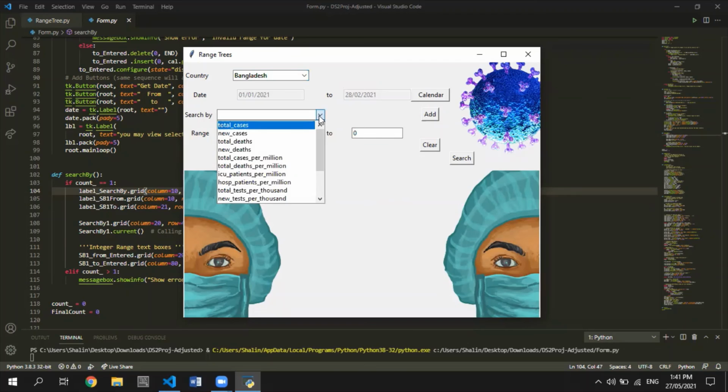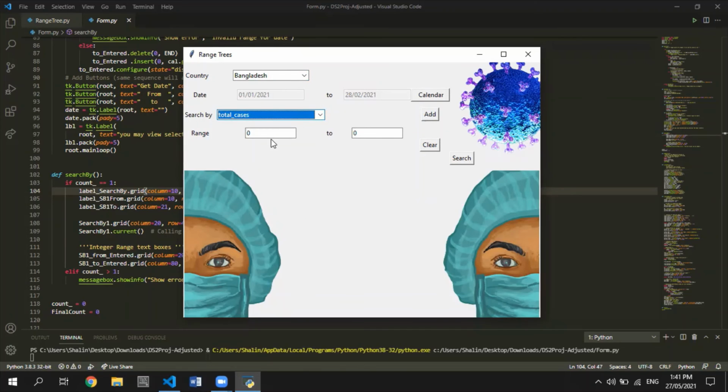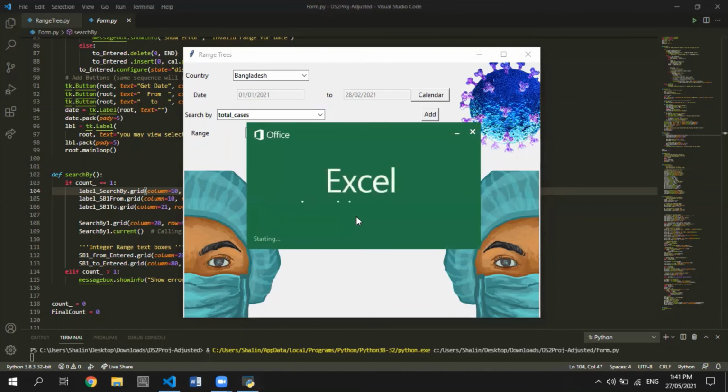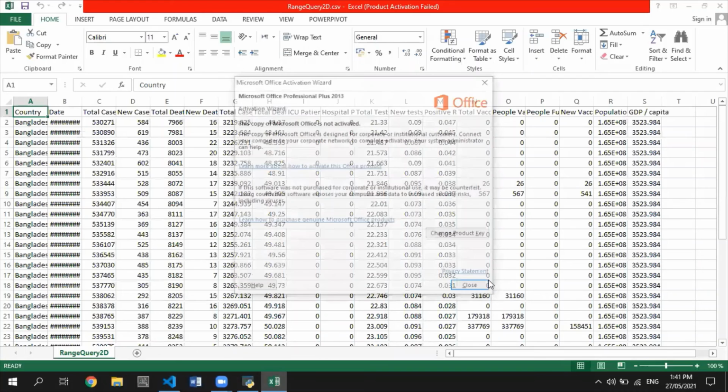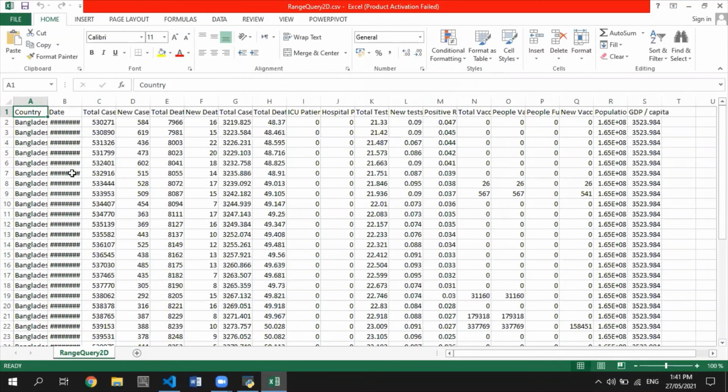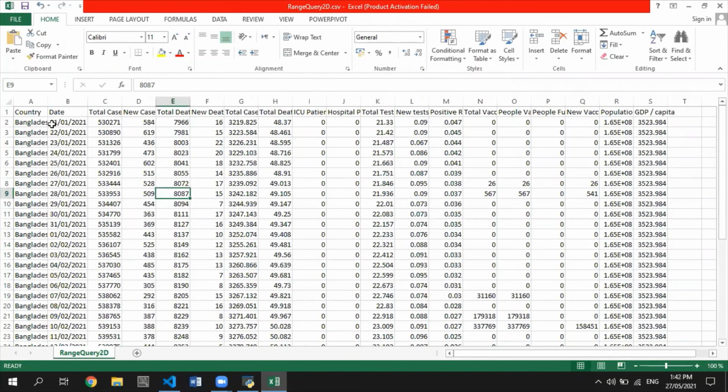So let's select total cases ranging from 530,000 till 550,000. Clicking on the search button, an Excel file would open, which will give us our desired result. So yeah, that's it for the form.